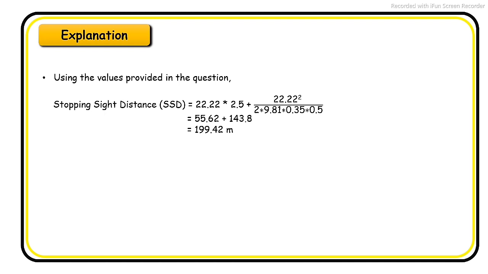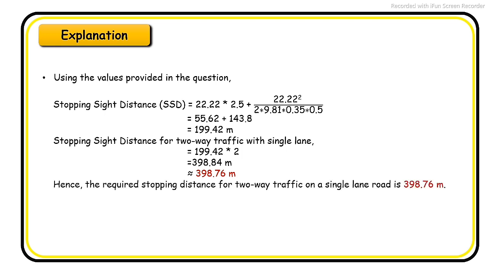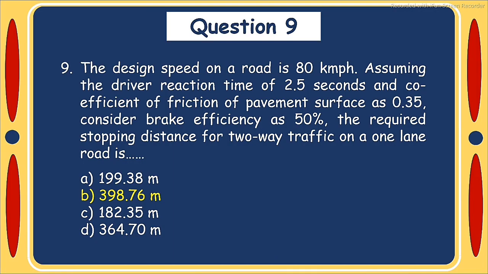Using the values provided in the question, stopping sight distance is 199.42 meter. Stopping sight distance for two-way traffic with single lane is 398.84 meter which is nearest to 398.76 meter. Hence the required stopping distance for two-way traffic on single lane road is 398.76 meter. So answer of question number 9 is option B 398.76 meter.